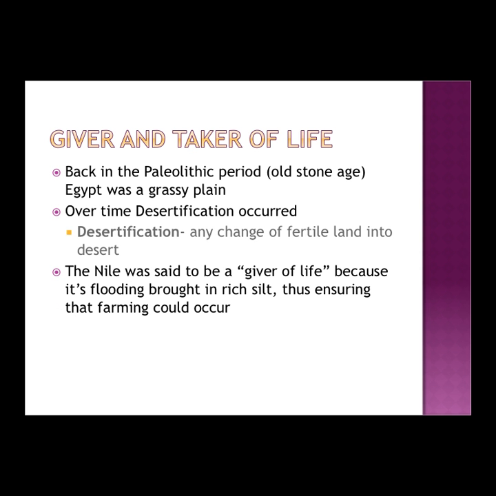Giver and taker of life. Surprisingly, back in the Paleolithic period, or the Old Stone Age, Egypt was a grassy plain. But due to desertification, or fertile land turning into desert, the land as we know it became desert. The Nile was said to be a giver of life because of its flooding, and when the Nile flooded, it ensured that the Egyptians could farm.